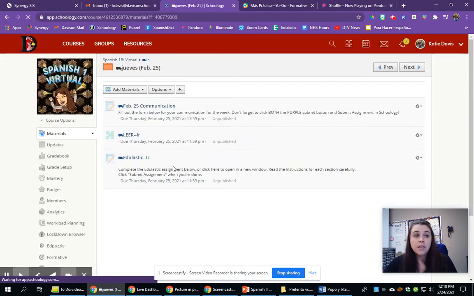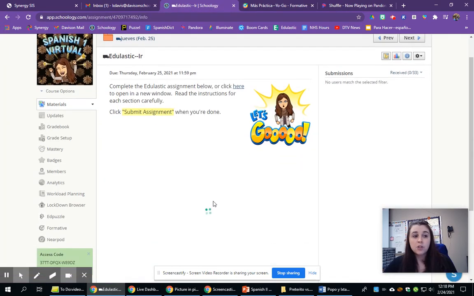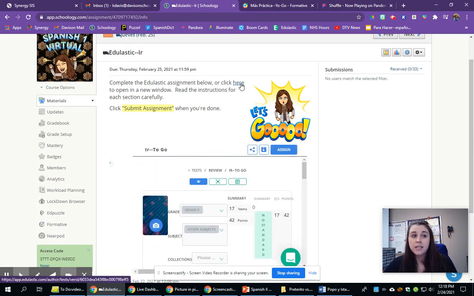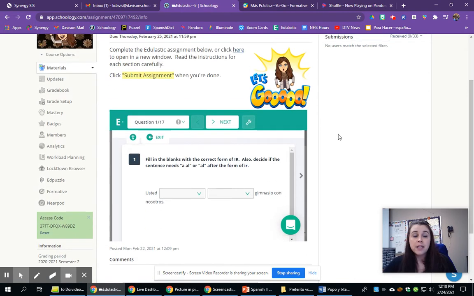Then you're going to do an Edpuzzle-style activity. It'll show up in this window here. If it doesn't, then you can click the link to open it in a separate window. And what you're going to do is fill in the blank with a form of ir. So some of them I have multiple choice drop-down arrows, and some of them you're going to type. So you're going to just choose which form of ir goes in the blank.